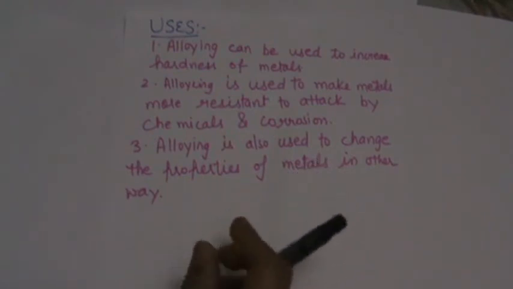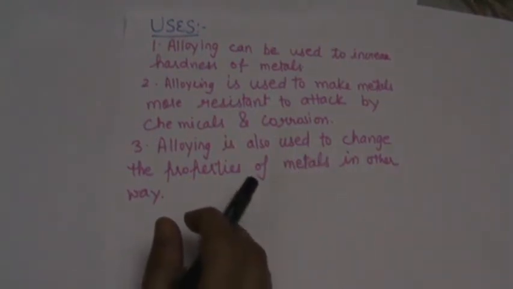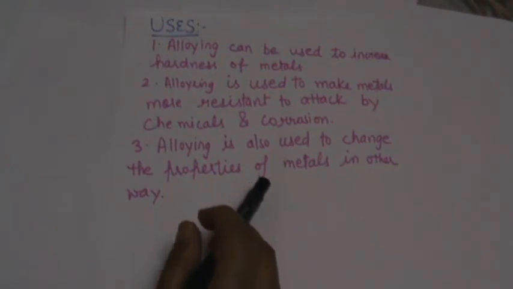Next, students, we have some examples of alloys at page number 59. See here at page number 59. First is brass. Brass is formed by combining copper and zinc. The properties of brass are hard and corrosion resistant.